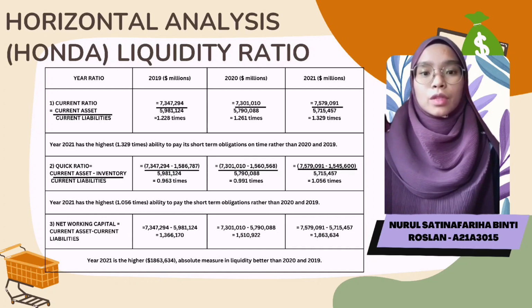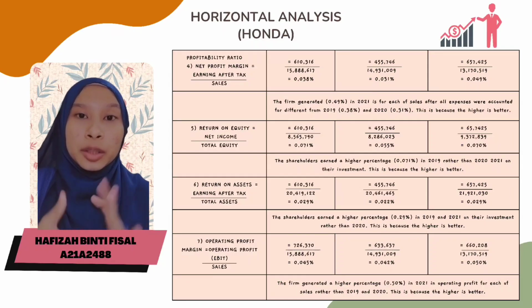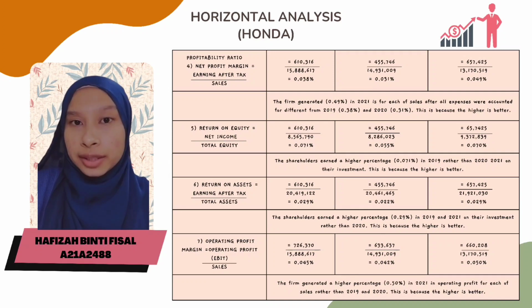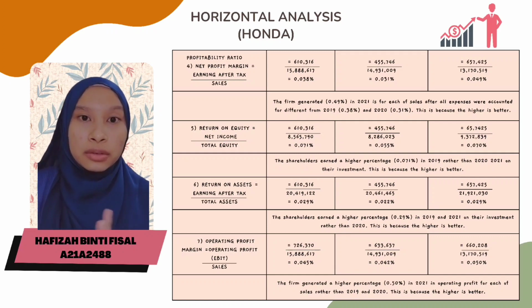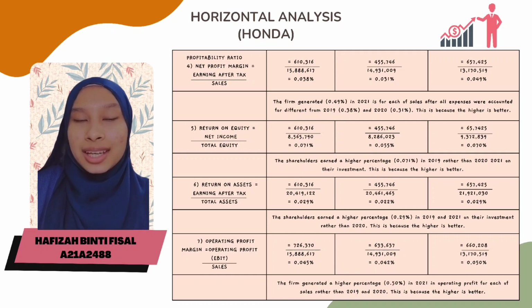Next, net working capital equals current asset minus current liabilities. Year 2021 is the higher, with 18634 millions, absolute measure in liquidity better than 2020, 150,922 millions, and 2019, 1366170 millions. Next, profitability ratio. Net profit margin equals earning after tax divided by sales. Honda analysis shows that the firm generated 0.49% in 2021 of each of sales after all expenses were accounted for, different from 2019, 0.38%, and 2020, 0.31%.